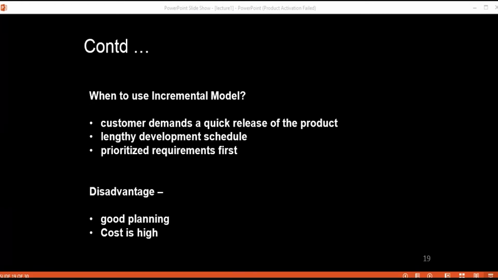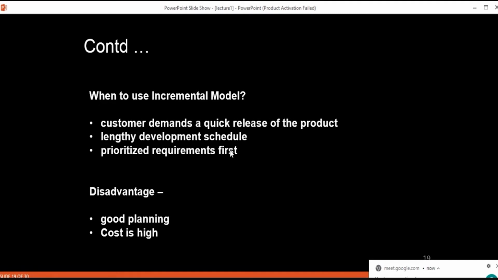And yes, the third one is to use this incremental model when the lengthy development schedule is there. Okay, when your project is long, then in that scenario, you can say that you need some lengthy development schedule, and this incremental product model is good to use.